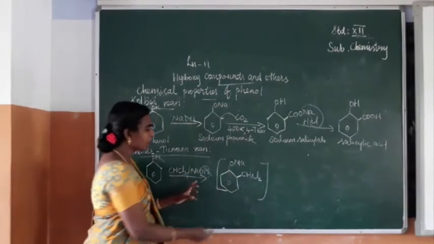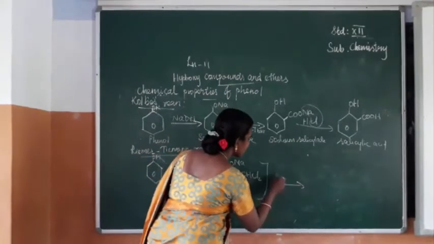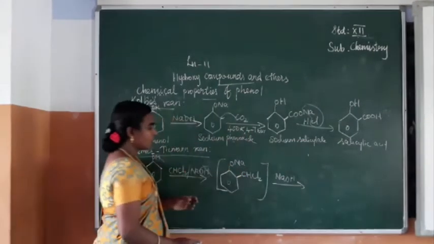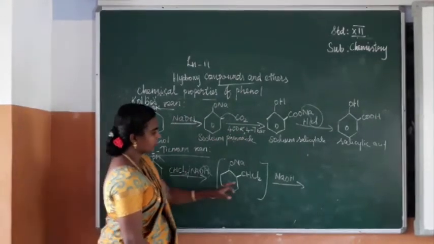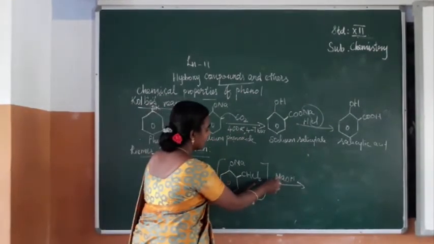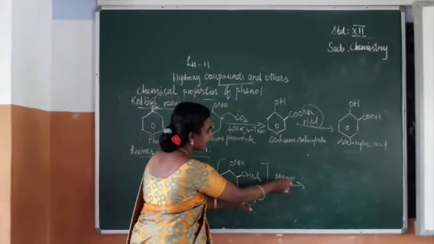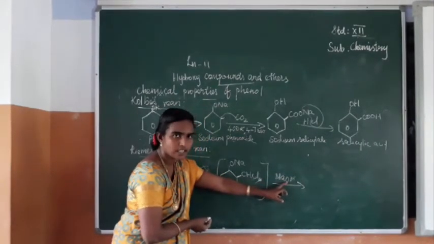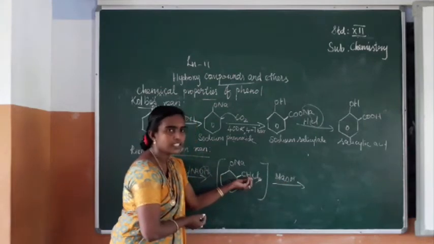So this unstable product reacts further with NaOH. NaCl and HCl will be removed, so that this oxygen will be substituted along with this position.